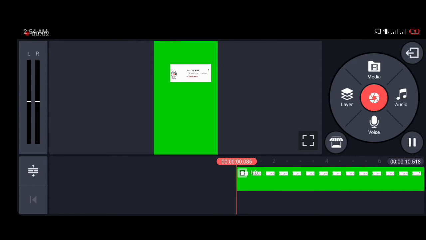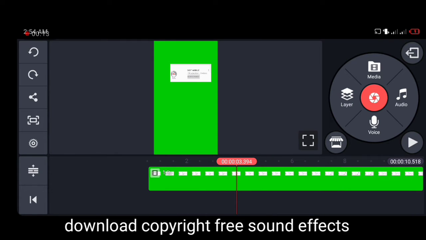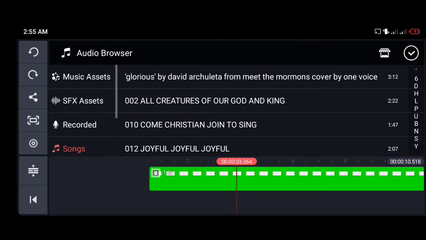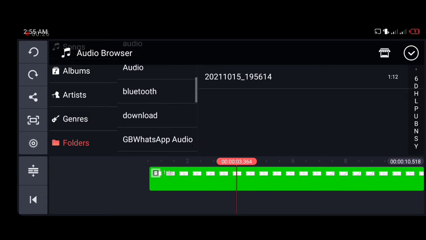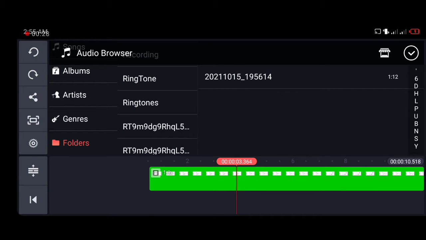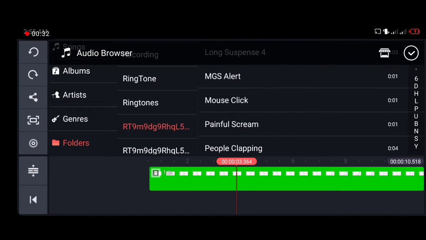Next, add the just exported green screen video back to the editing timeline of KineMaster. I assume that you have some sound effects already downloaded on your phone. If you don't have, then search for copyright free sound effects and download them to your phone. Next, look out for the exact time where the subscribe button changed from red to ash. Then add a sound effect there. Do the same thing for the notification bells, after